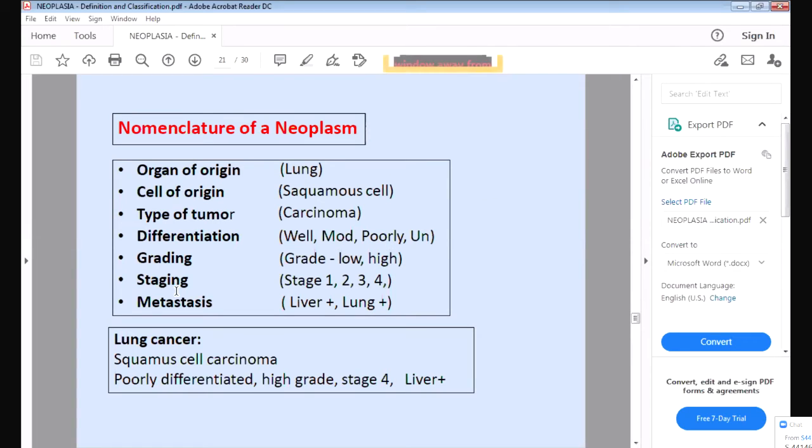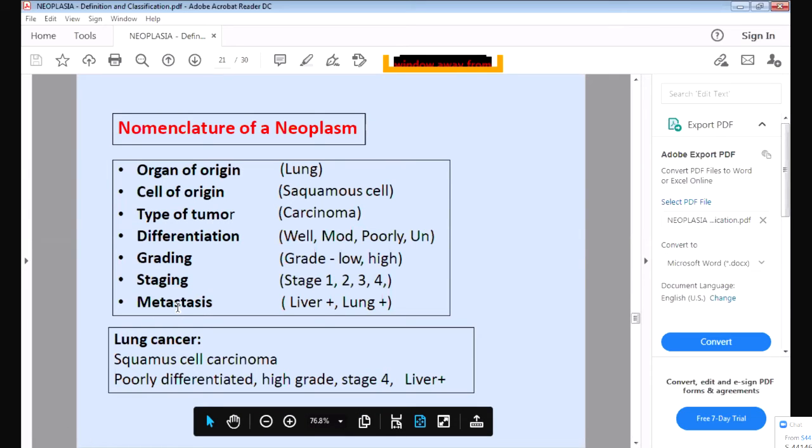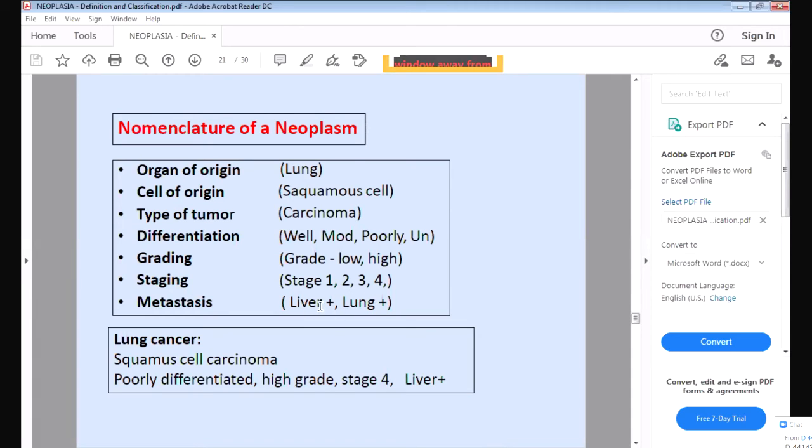Then staging. Staging means how much the tumor has spread. If the tumor has not spread, it is stage 1. If the tumor has spread to other tissues, to other organs, it is stage 4. So staging is according to the spread of the tumor. And in metastasis, if the tumor has gone to the liver, it is called liver metastasis, and if it has gone to the lung, it is called lung metastasis, because these are the two important organs where the tumor will spread very fast. If the tumor arises from the intestine, it will spread to the liver and the lung.